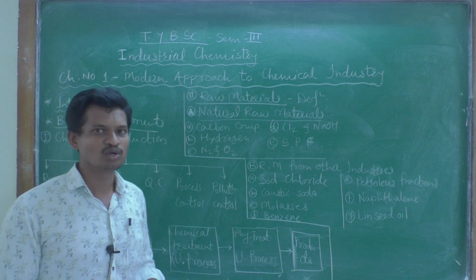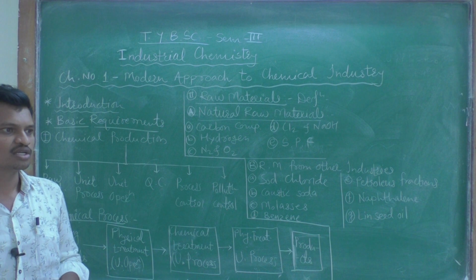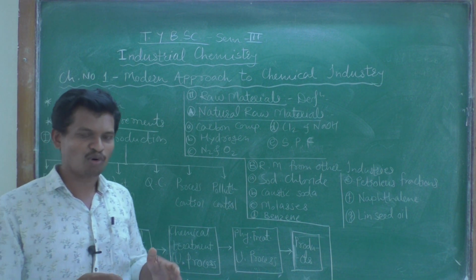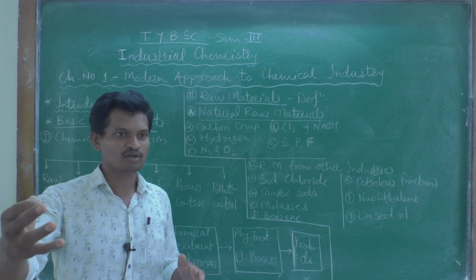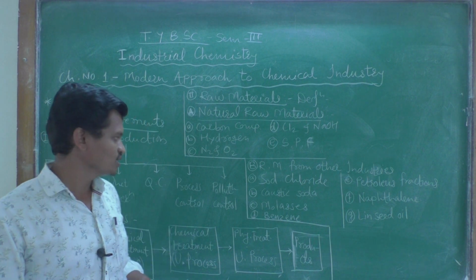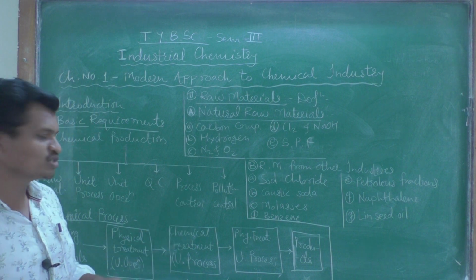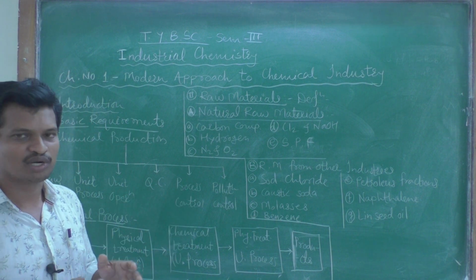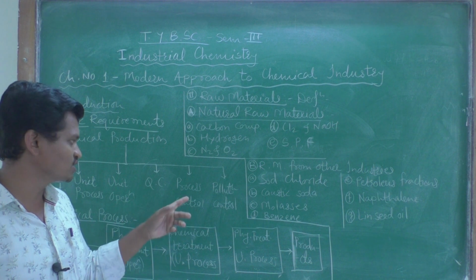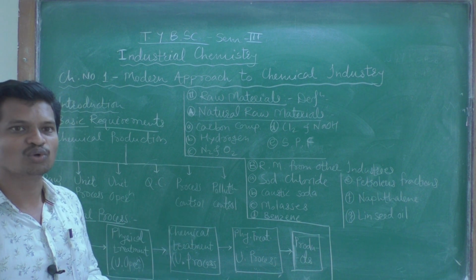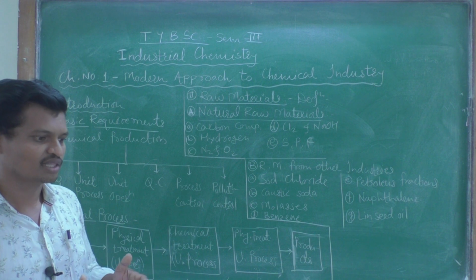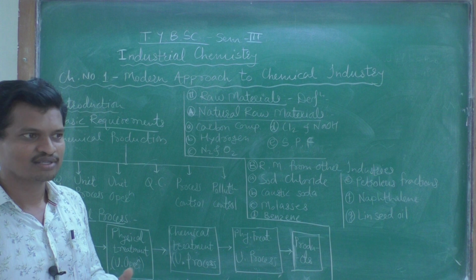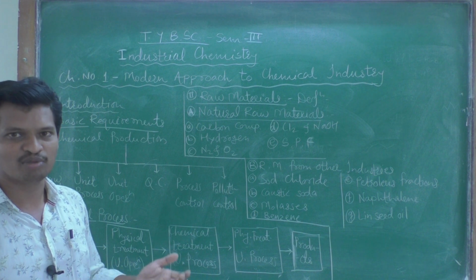Then process control. Process control is what? We are designing a particular process for the production of a particular product. So process control is a must for that product. Without process control, the process may undergo different types of side reactions, or different types of side products may be formed.